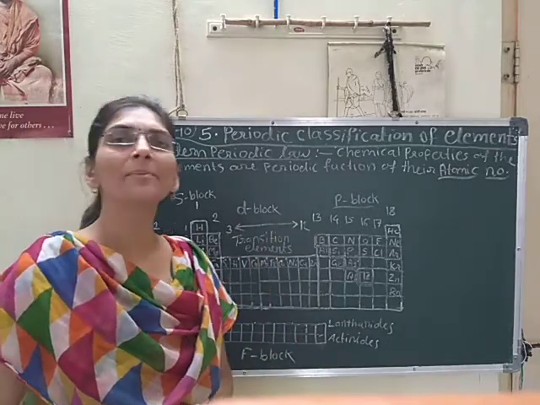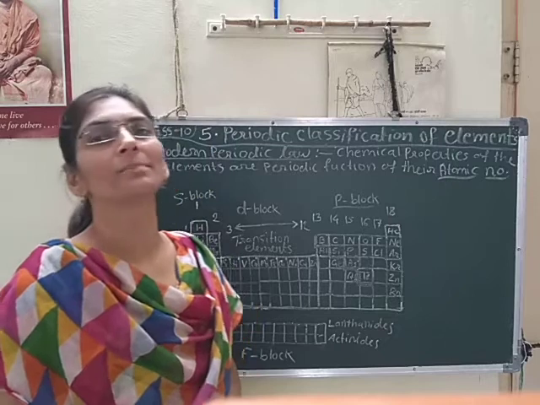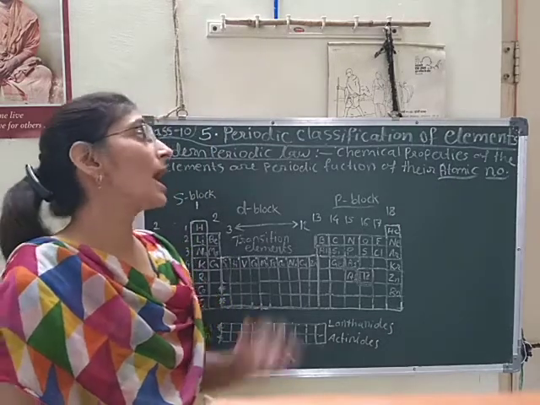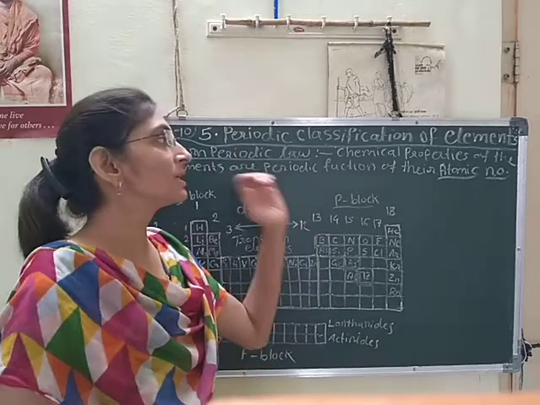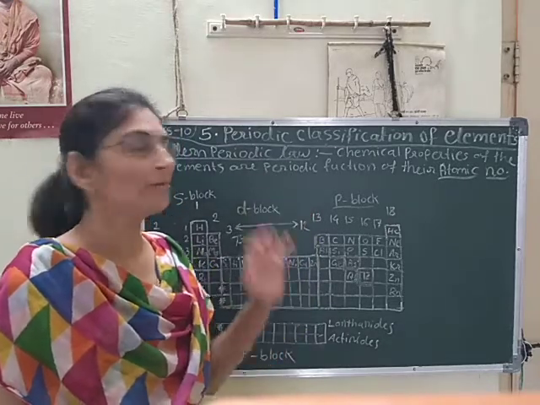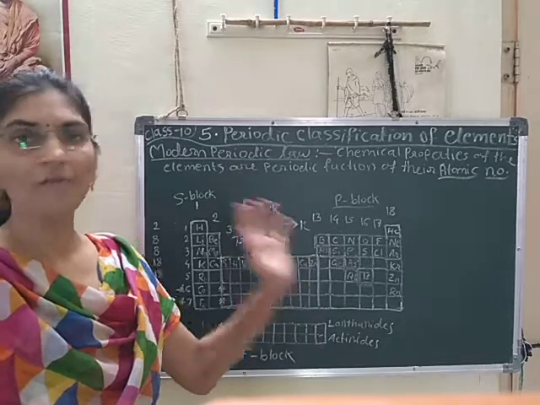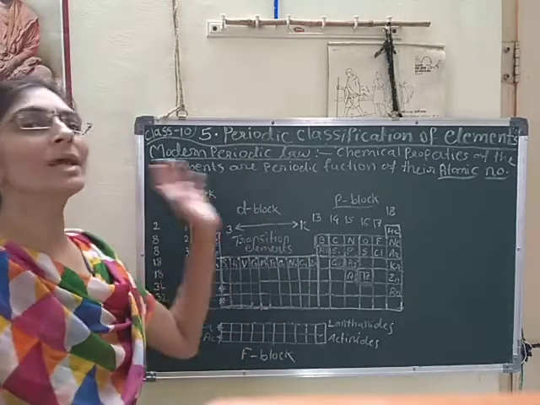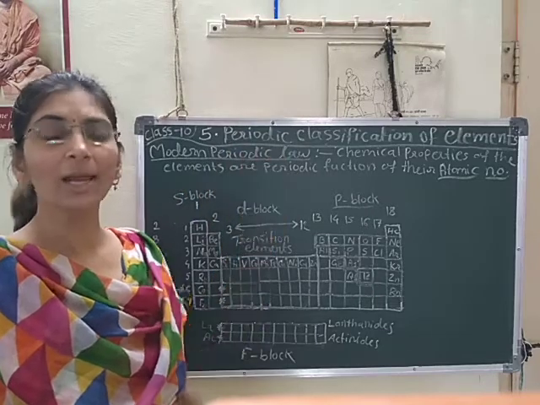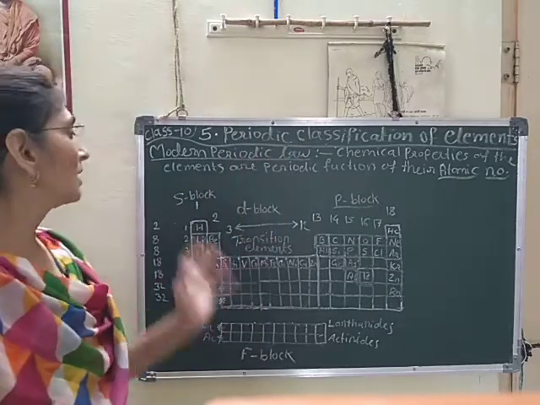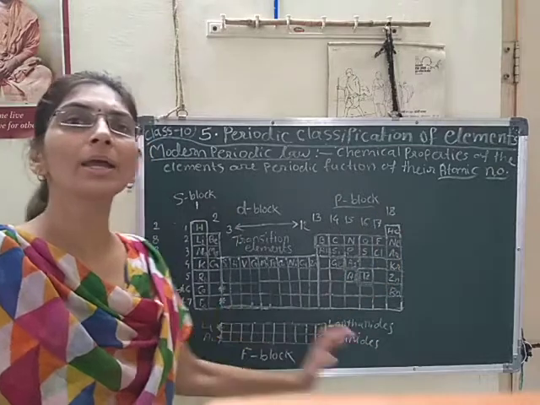After the discovery of protons and electrons, atomic number came to be considered a more significant fundamental property for the classification of elements. The next scientist, Henry Moseley, in 1913 derived the modern periodic table.